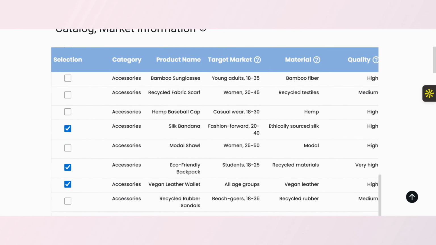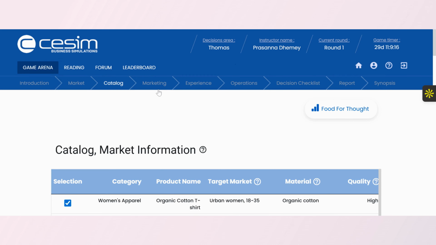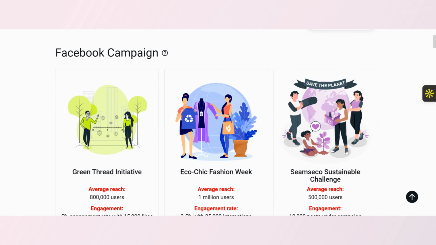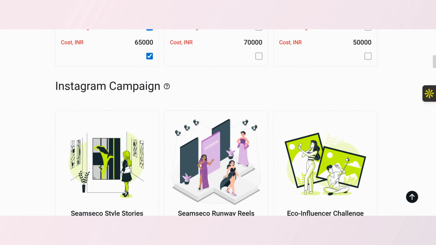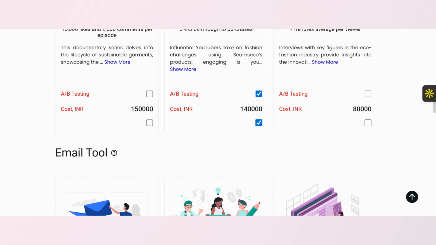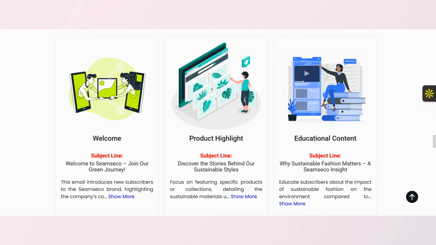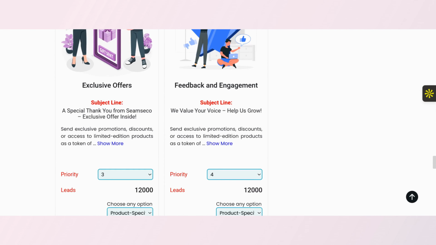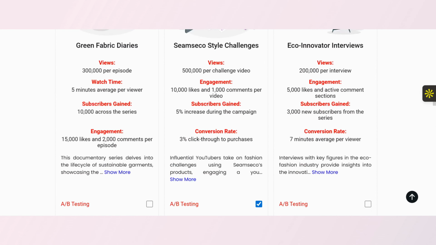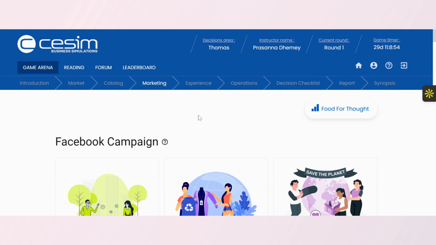Next, we enter the marketing section. This is where we design our brand narrative and choose which digital campaigns to invest in. We decide how to split our marketing budget across platforms such as Instagram, Facebook, YouTube, email, and broader branding activities. Our messaging should reflect our sustainability mission, product quality, and the community we want to build. The effectiveness of our marketing decisions will influence engagement, customer acquisition, and return on ad spend.